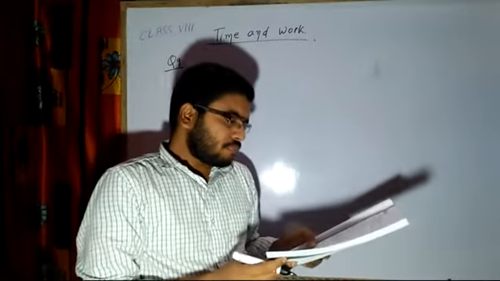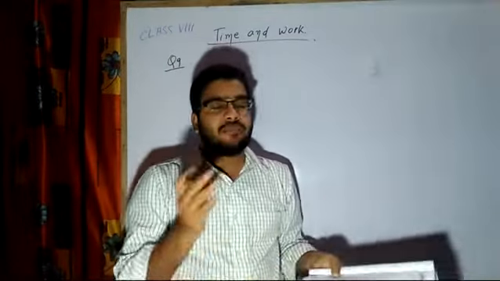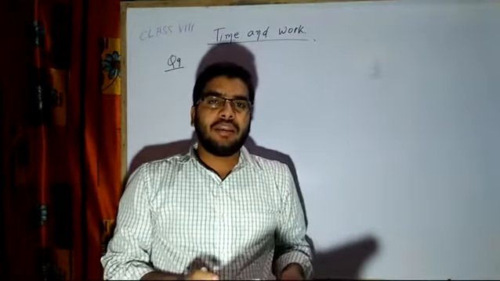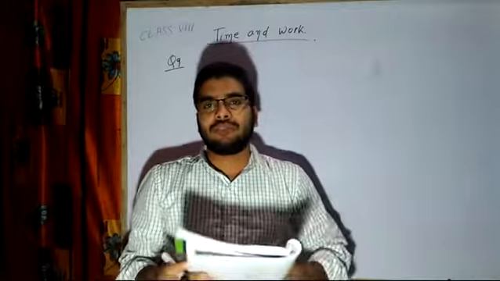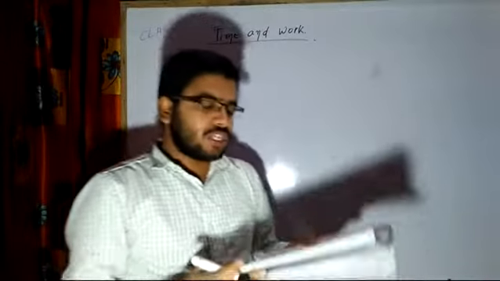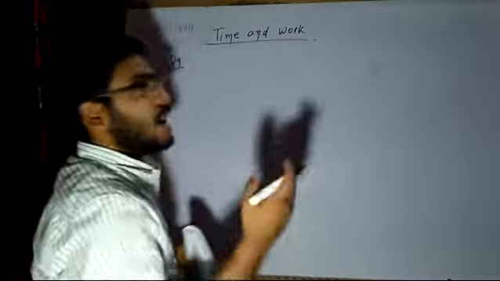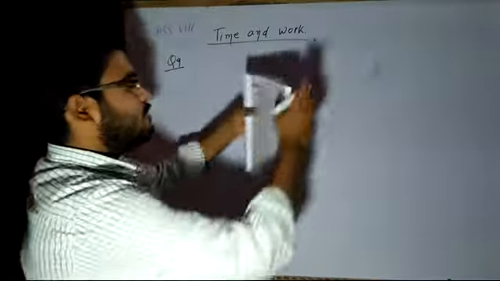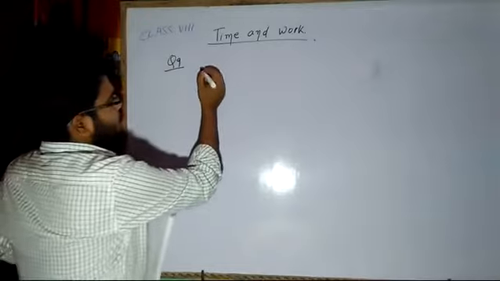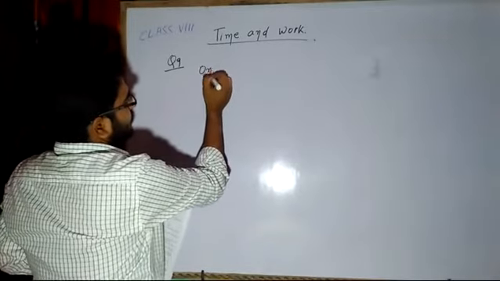Now, if A has completed the remaining job in 20 days, then how many days would they take individually? The question asks how many days they will take if they work individually. So here I can do one thing.